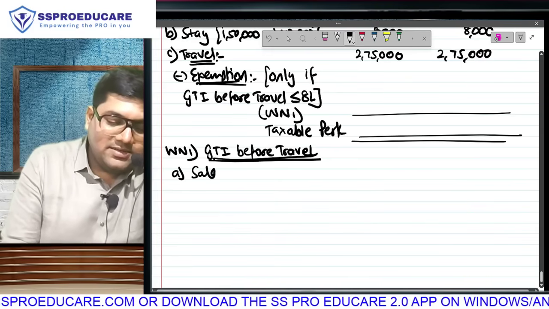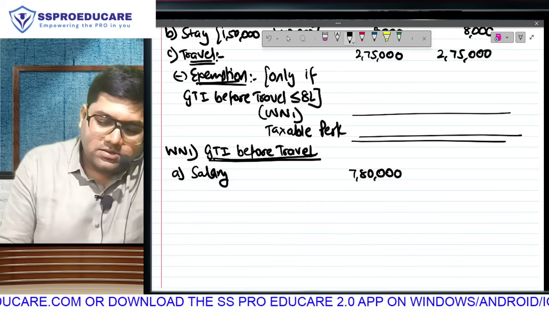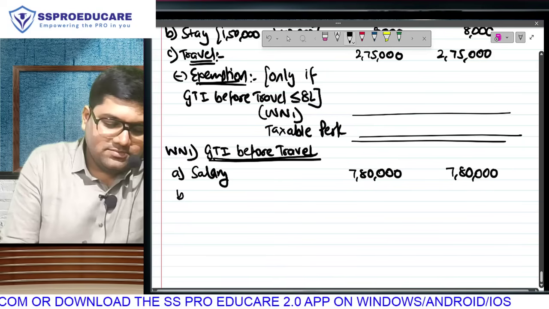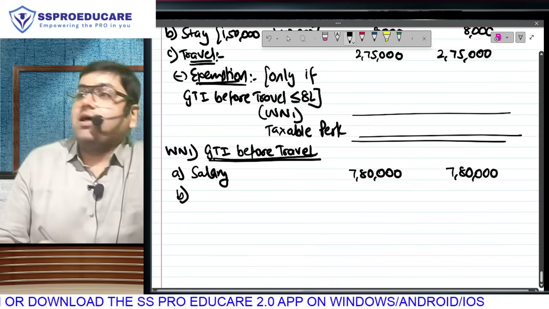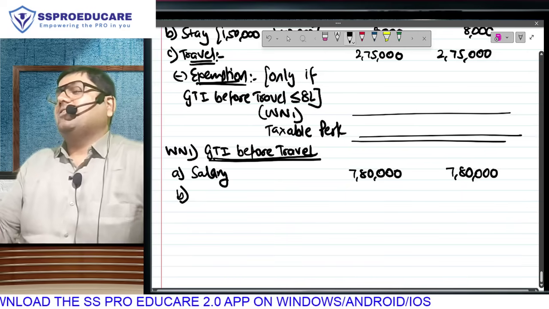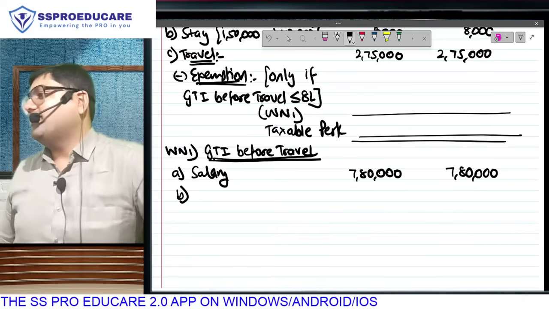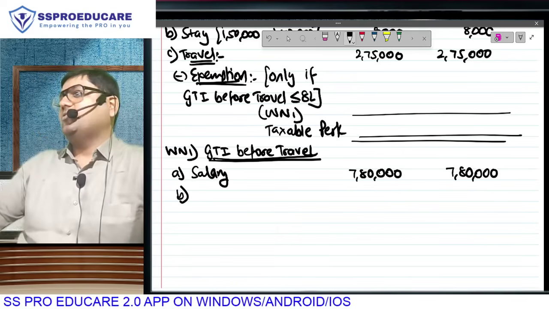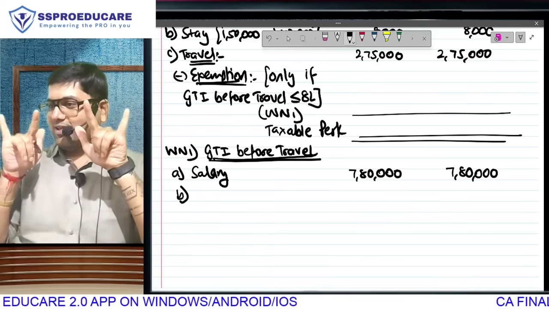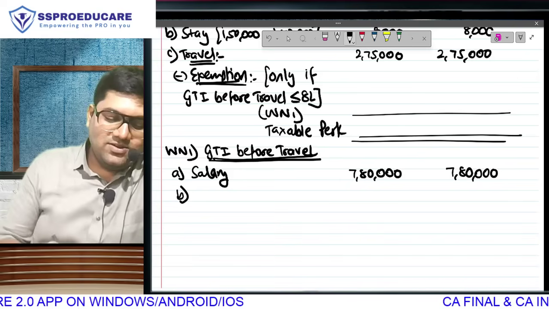He is having salary. Have you made the correction? 7,80,000. But then, thank you for allowing me an extra 15 minutes. We can cover a couple more perquisites. Thank you. What else do you have?